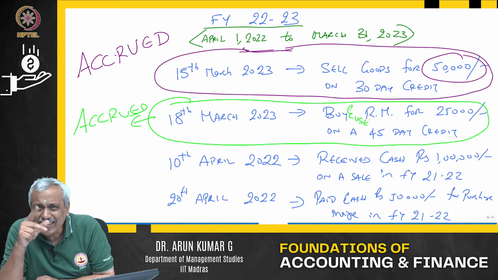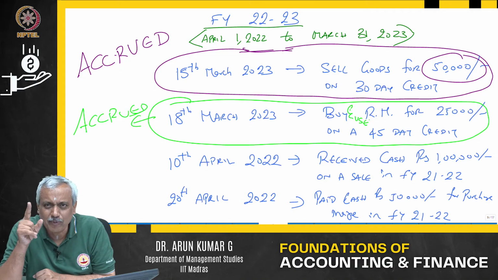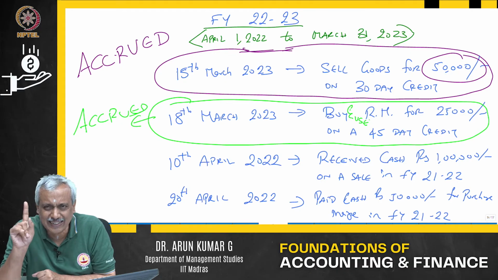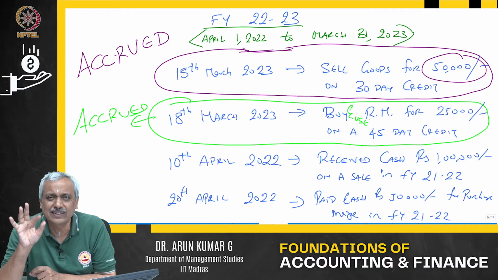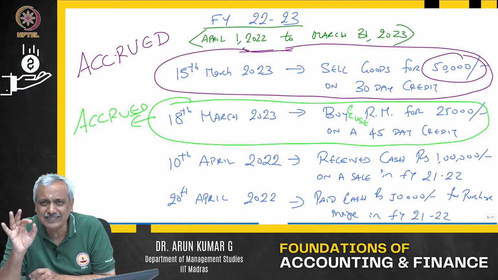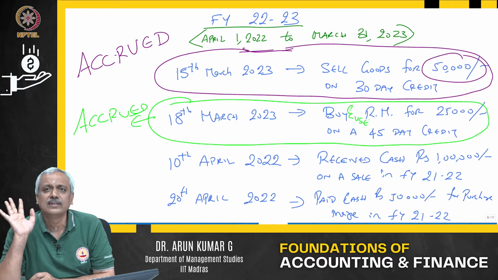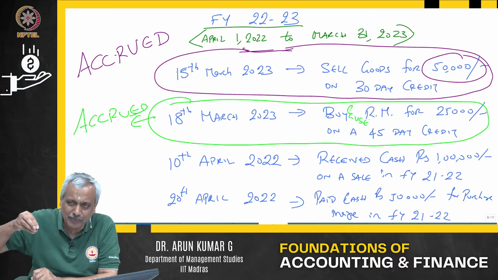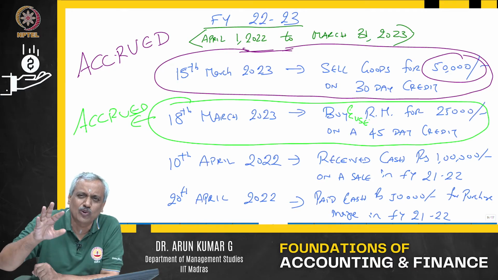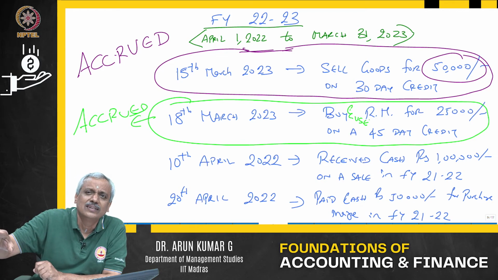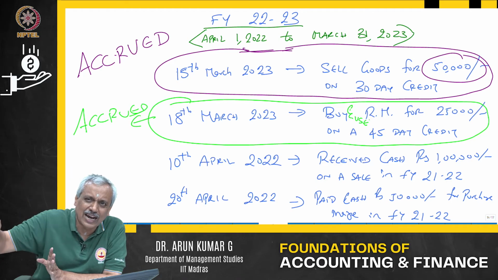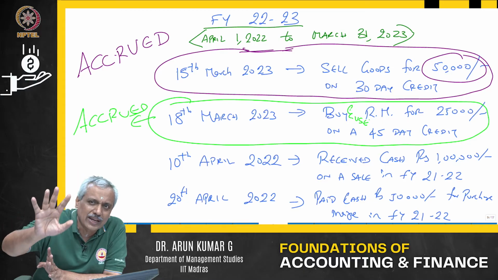So, expenditure is accrued. When we say profit and loss statement or income statement, it is never on cash basis unless specified. It is always on accrual basis. Income is accrued, expenditure is accrued. That is all. We are not worried about actual cash going out and cash coming in. We are not worried about the cash flow at all here. We are worried about income or expenditure that is only accruing.